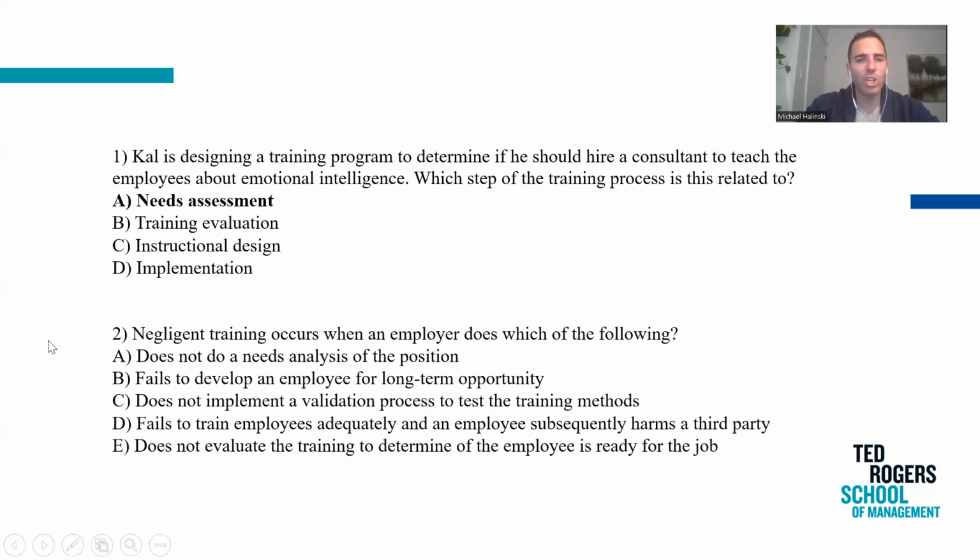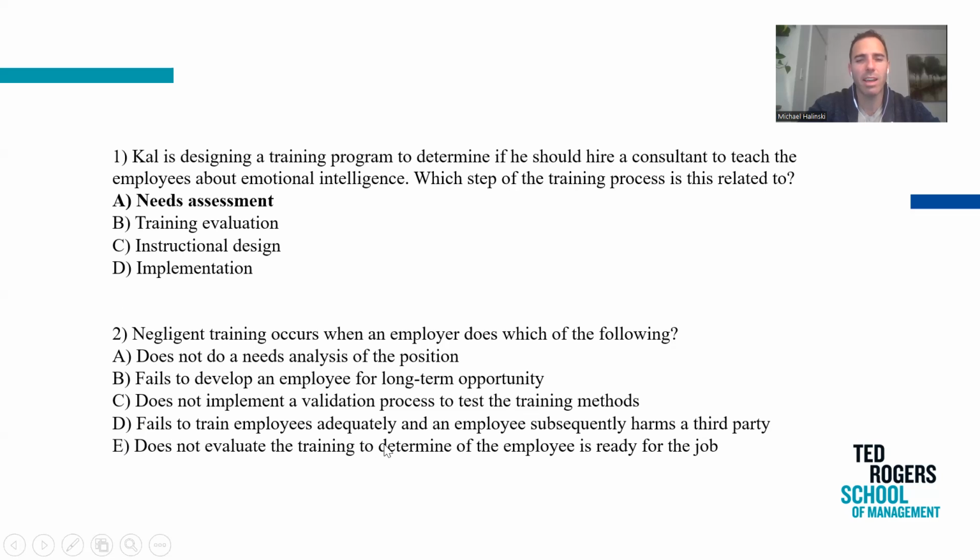Number 2, negligent training. Negligent training occurs when an employer does which of the following? This is pretty much a standard definition. Is it A, does not do a needs assessment of the position? No. Fails to develop an employee for a long-term opportunity? No, it speaks to the idea of training. What's interesting is I have one that is A, B, C, D, and this one's A, B, C, D, E. I must not have copied the E correctly. I apologize for that. Anyways, I kept the right answer though, and that's the important one. Does not implement the validation process of the training methods? No.